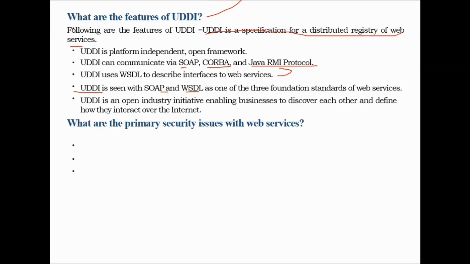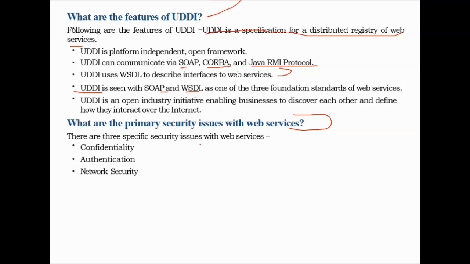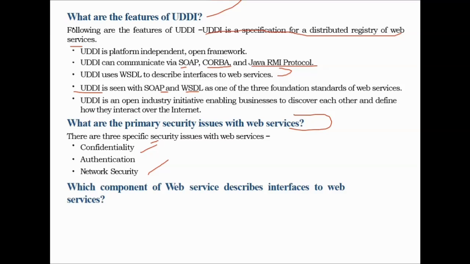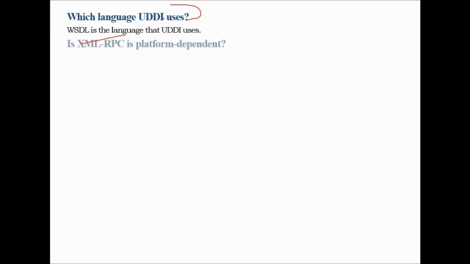What are the primary security issues with web services? Of course, confidentiality, authentication, and network security. So, which component of web services describes interfaces to web services? It is UDDI, which describes interfaces to the web services. Which language does UDDI use? UDDI uses WSDL.